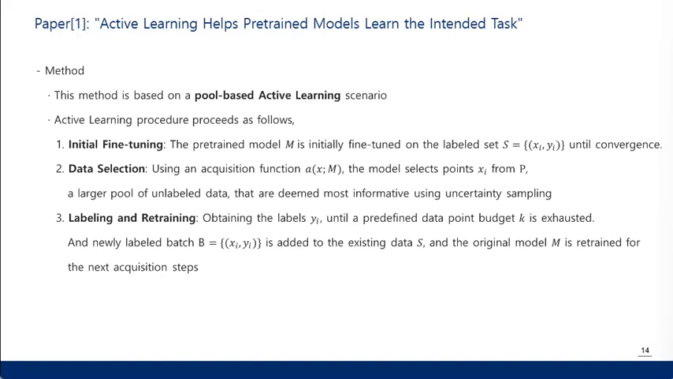This is done through uncertainty sampling, where the model identifies the most uncertain points. Finally, labels yi are obtained for these selected data points until a budget k is exhausted. The newly labeled batch, which is B, is then added to the existing data S, and the original model M is retrained with these updated data for the next acquisition steps.